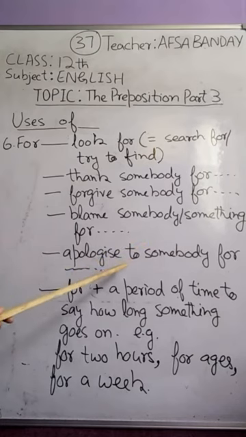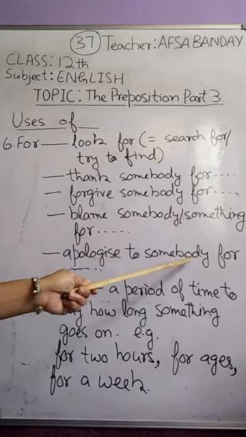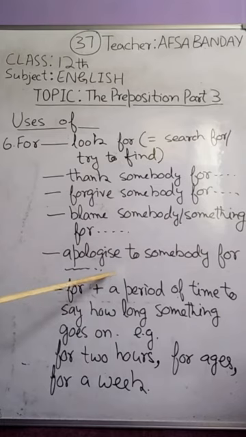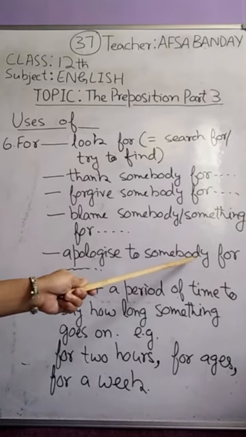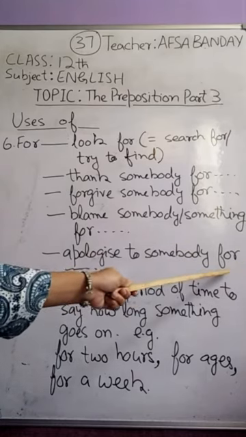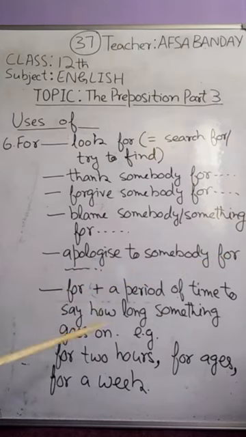Apologize. With apologize, we use to. First, we use apologize to somebody, and then after somebody, we use for, and then we add what is the matter. So with apologize, first we use to somebody and then the name of the person, and after the name of the person, we use for and then the reason.